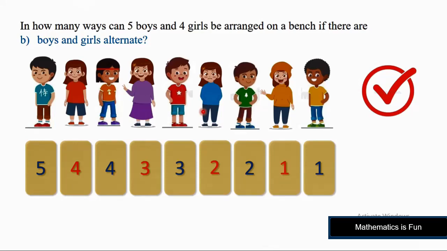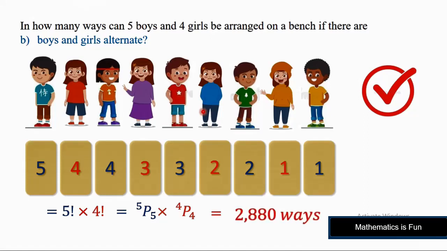So for the boys we have 5, 4, 3, 2, 1, which is 5 factorial, and for the girls we have 4, 3, 2, 1, which is 4 factorial. 5 factorial is basically 5P5, and 4 factorial is 4P4. We use the product between these two arrangements because we have to select both the boys and girls simultaneously. So in 2880 ways we can arrange these 5 boys and 4 girls as they alternate.